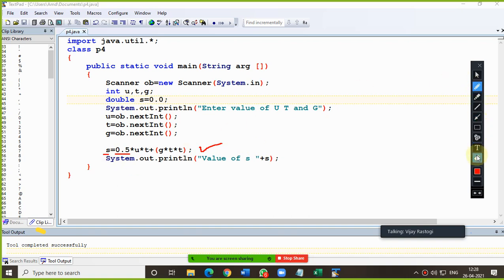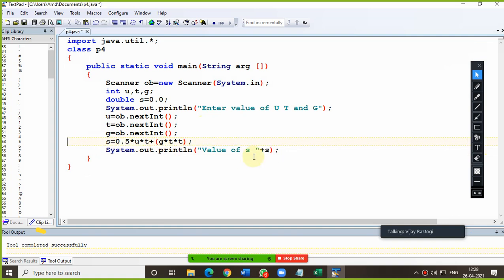Am I clear? And now one more thing. In this 0.5, instead of this you can write this also. Okay, this is also correct. I hope this one is clear. Half UT plus half GT square. Clear? Or this also, if you are comfortable with this, this is also correct.